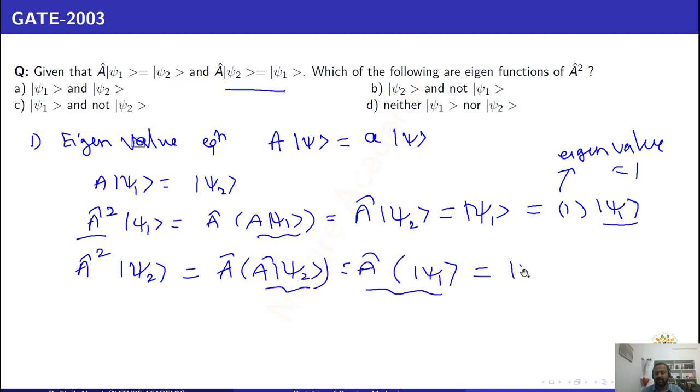So you get psi 2 again, and this is 1 into psi 2. So 1 is the eigenvalue here, in the form of the eigenvalue equation. Therefore, psi 1 and psi 2 both are eigenfunctions of A square since they obey the eigenvalue equation. So option A is the correct option.